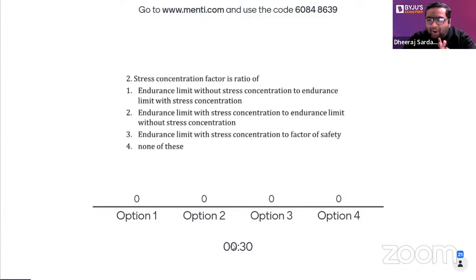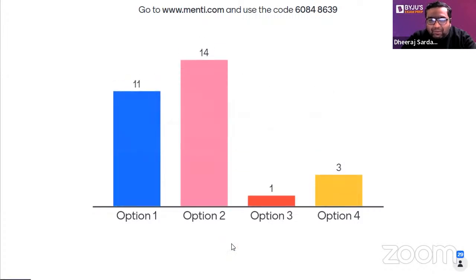Okay, let us see how many of you could think. But guys, this is a question which anybody can answer with common sense if we have a certain idea about what is stress concentration factor. You have studied theoretical factor, you have studied actual factor. You know one thing is common for both. You just need to use that one common thing. So let us see how many of you give the right answer. I know that this is a slightly confusing question, so just be careful. Very good, guys.